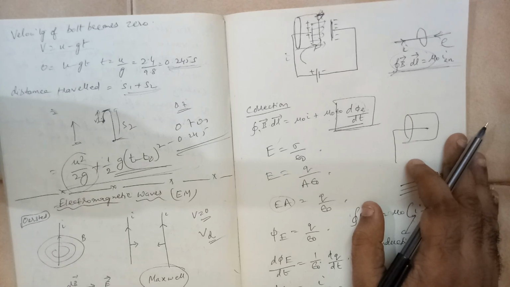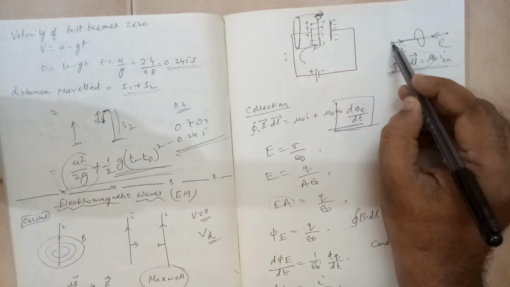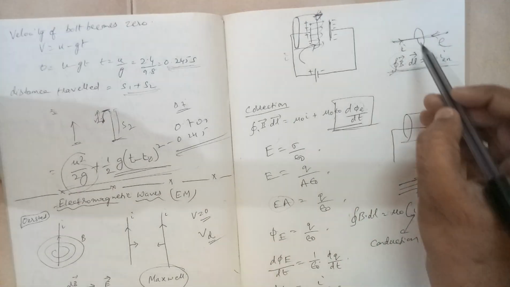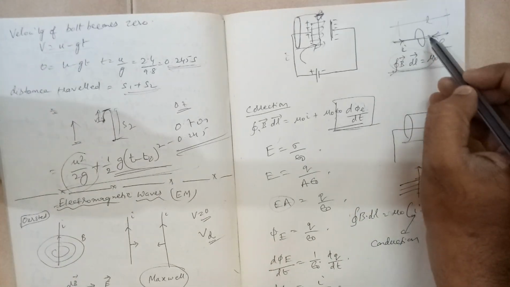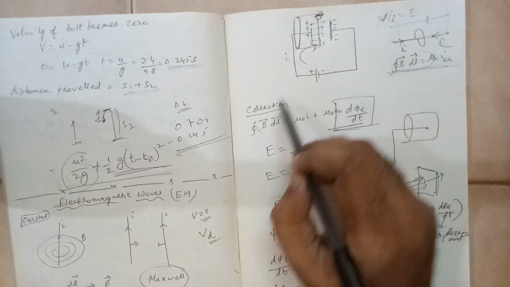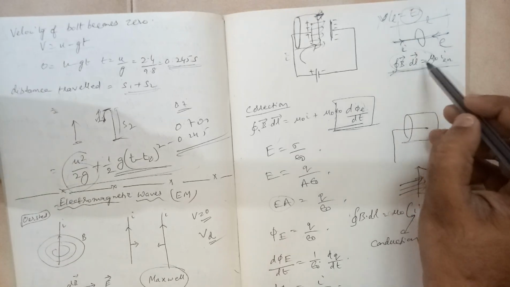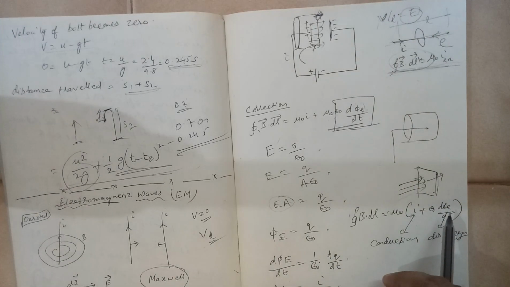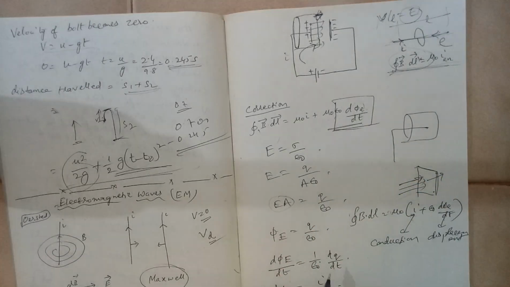There must be a potential difference. If the wire length is L, you take the potential difference divided by length and you get the electric field. But this electric field is constant in the case of an isolated conducting wire. So this term becomes zero.